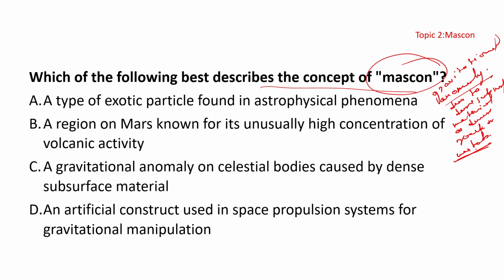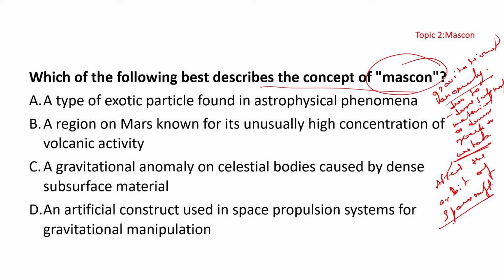So it is mainly a gravitational anomaly caused by dense subsurface materials like rocks and metals, and these anomalies can affect the orbit of spacecraft. Okay, and that's why they are an interesting thing for planetary exploration.